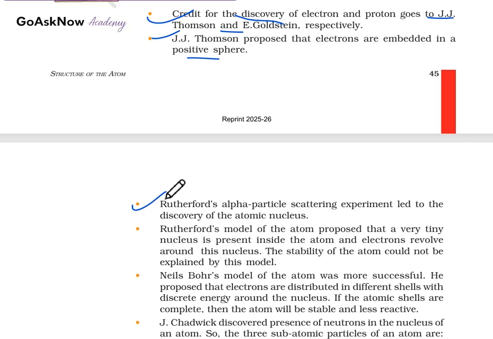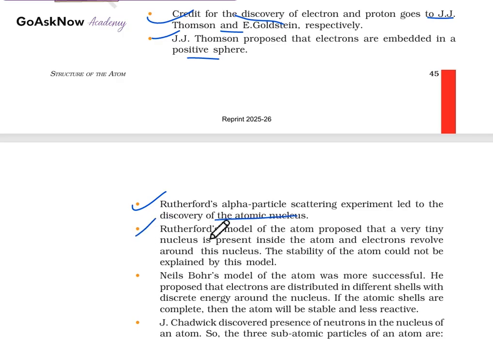In that particular model, we studied the alpha particles. Some go straight through, some are deflected. So some drastic changes we studied in this Rutherford model, but some drawbacks were also there. But from this model, we got to know about the nucleus as well. The nucleus is situated in the center and consists of many positive particles. So the Rutherford alpha particle scattering experiment led to the discovery of the atomic nucleus.